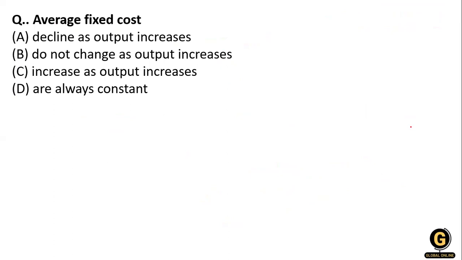Average fixed cost is what? A, declines as output increases. B, does not change as output increases. C, increases as output increases, or D, always constant. So you know that average fixed cost is going to decline as output increases. When you increase your output, it's going to decline.